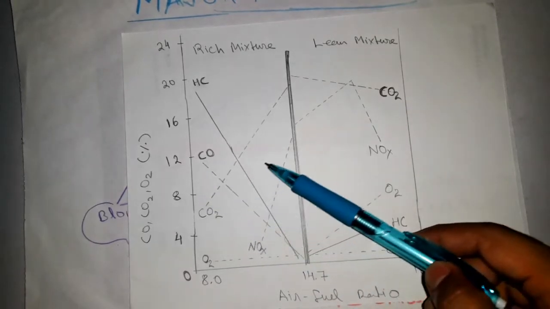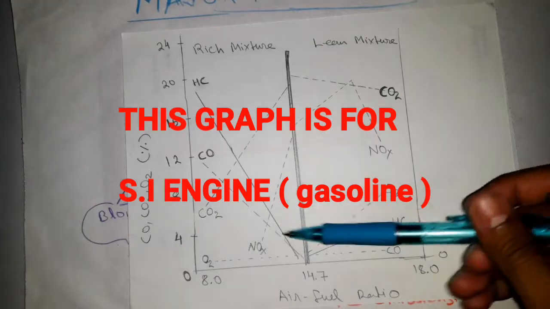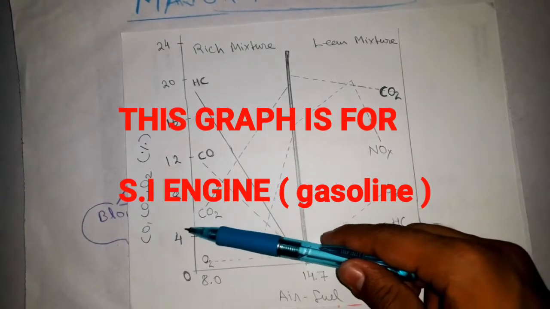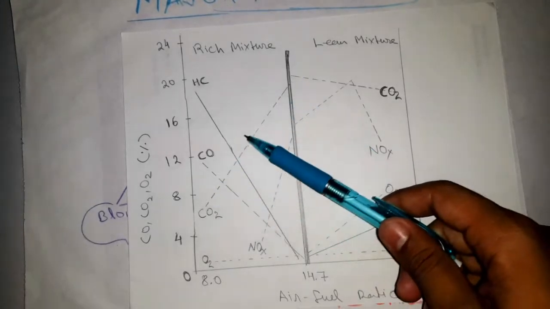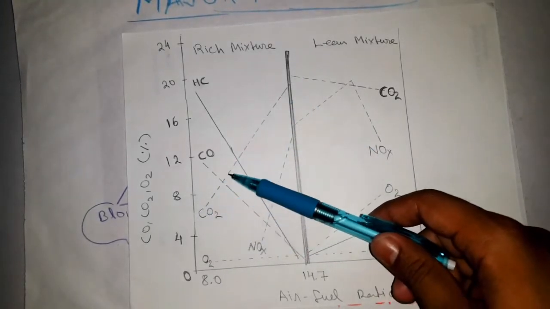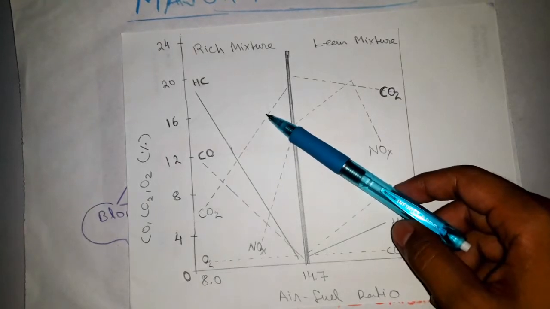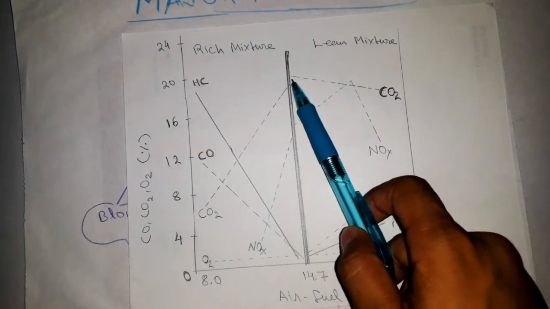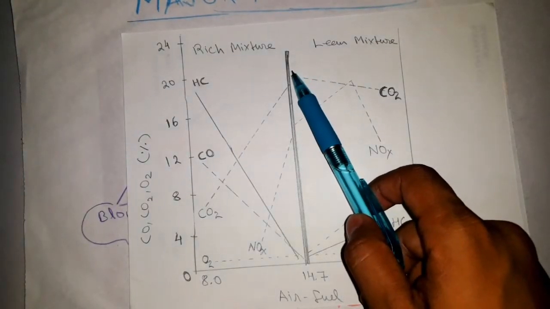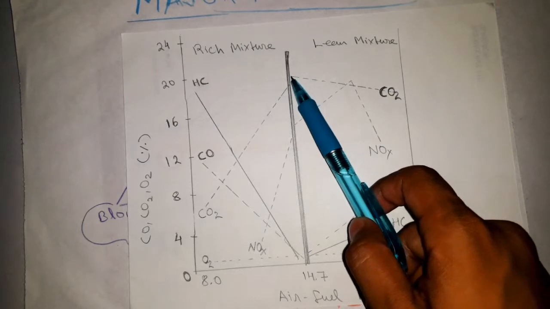As the air fuel ratio moves towards a lean mixture, the carbon dioxide in the exhaust increases and goes to 18%, and at the stoichiometric point it's maximum.